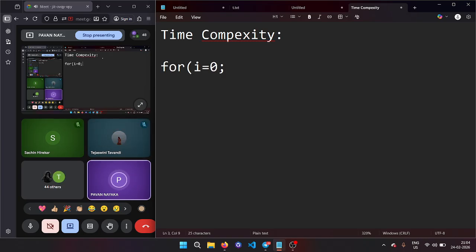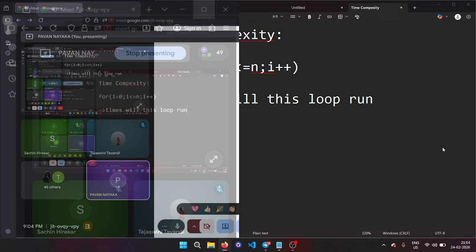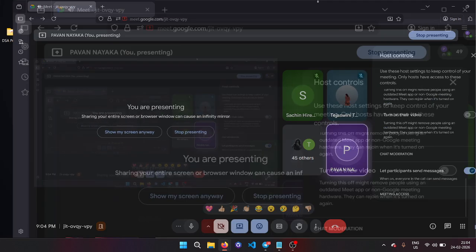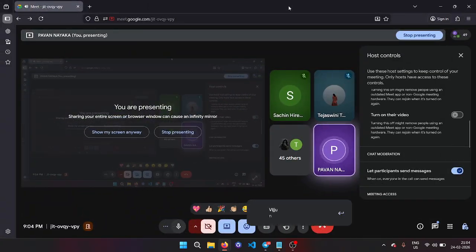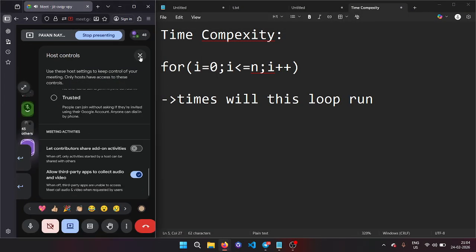For i starts from 0, i is less than or equals to n, i plus plus. Can someone tell me how many times this loop will run? If my for loop is i equals 0, i less than or equals to n, i plus plus, how many times will my loop run, technically?